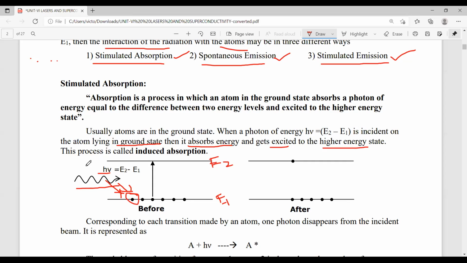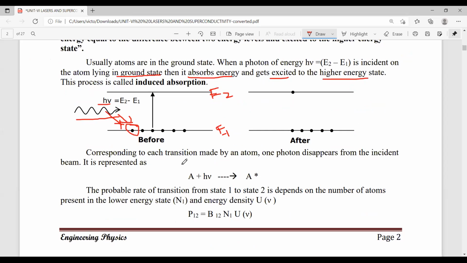The meaning of stimulation is that the process takes place only by absorbing or giving some energy. Such cases are called stimulated absorption.